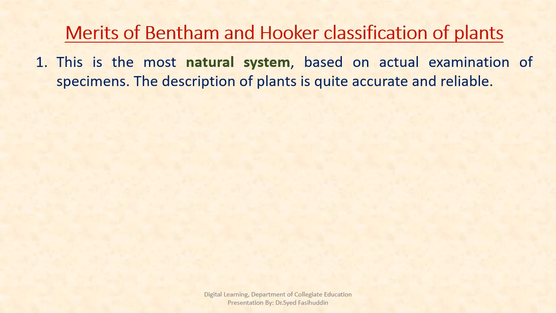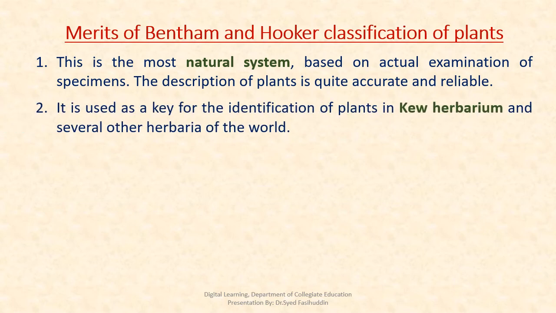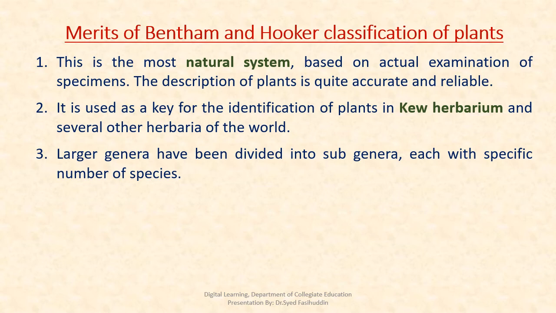Merits of Bentham and Hooker's system of classification. Bentham and Hooker's classification is the most natural system based on actual examination of specimens. The description of plants is quite accurate and reliable. It is easy to follow and hence it is used as a key for the identification of plants in Kew Herbarium and several other herbaria of the world. Larger genera have been divided into subgenera, each with a specific number of species.